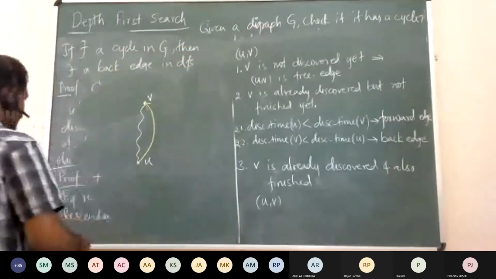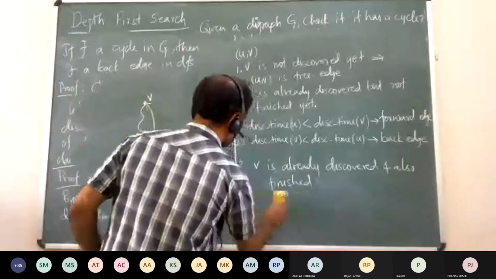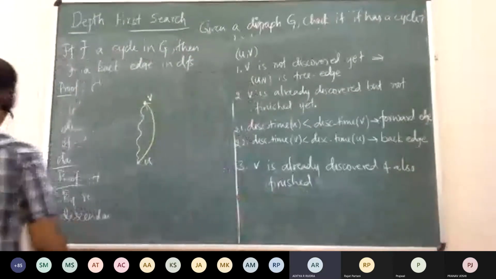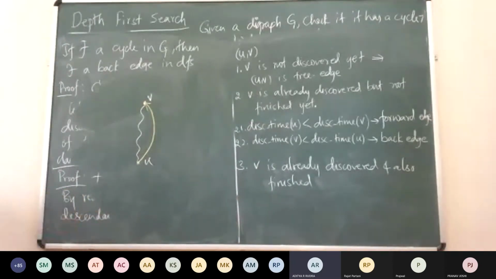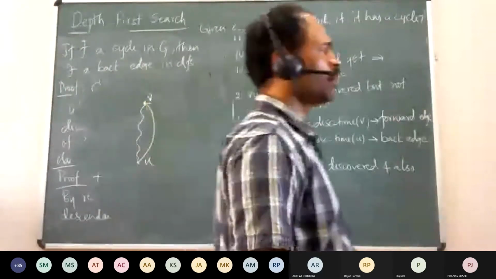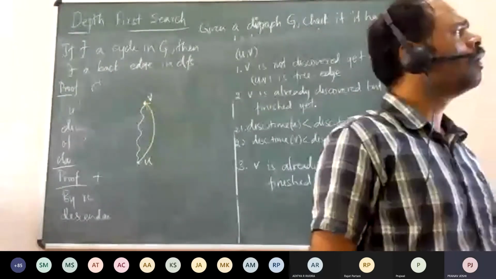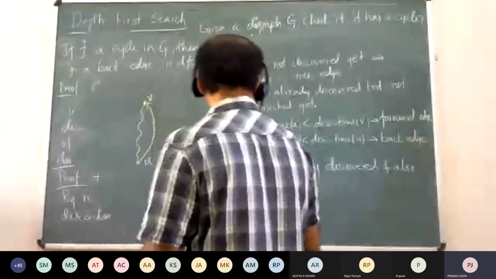When is it a forward edge? Sir, if we can somehow establish that one of them is a descendant of the other, then maybe we can conclude that. When is one descendant of another? When it is discovered after that. Yeah. Right.